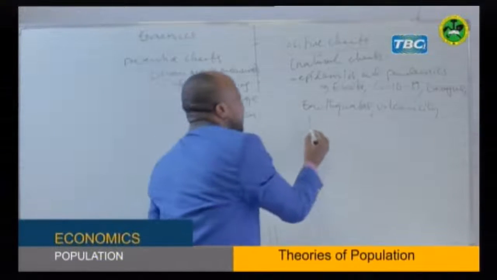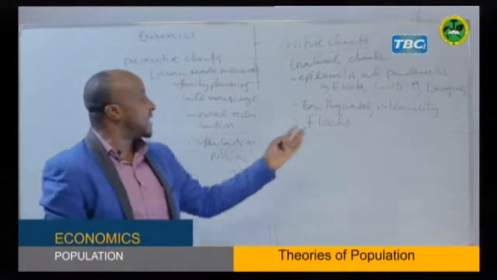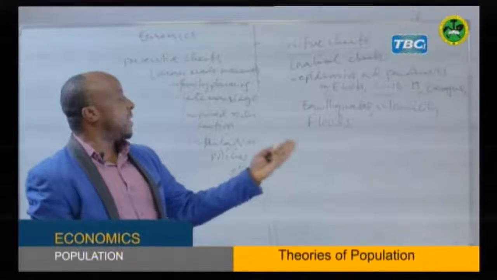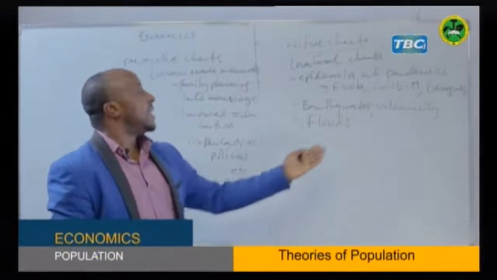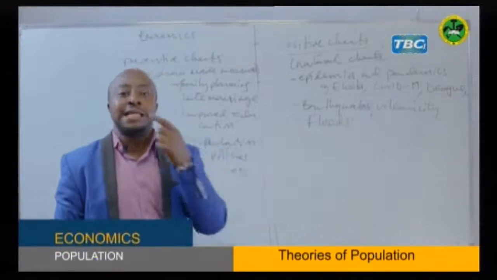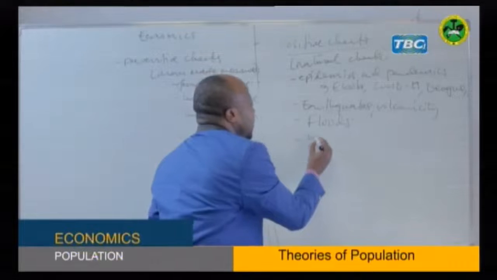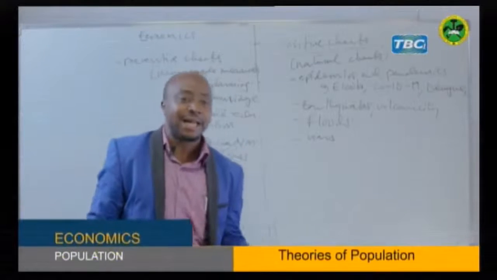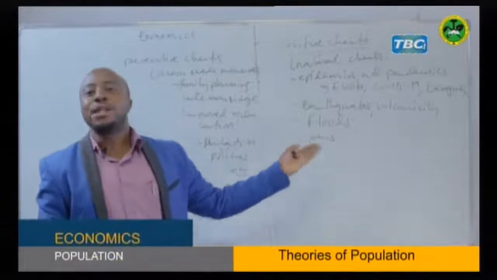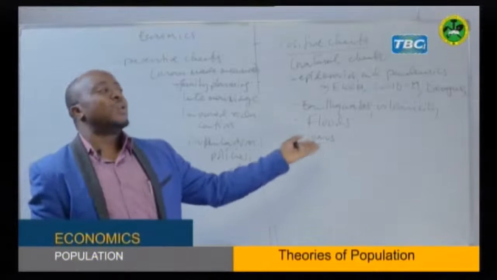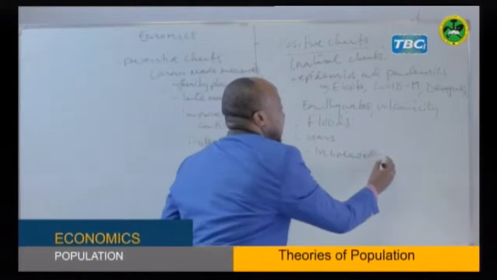We have others, like even in Tanzania, issues of floods happening. Uncontrolled floods you can find everywhere. We have cases even in Tanzania, Kilosa, this year we had those of Lindi and other places where once floods occur, like those of Jangwani and other areas, they kill a number of people. This is an indicator that it is reducing population by increasing death. Then we have the other one which is wars, uncontrolled wars, misunderstanding, civil wars between different societies. These ones are also increasing death, then reducing population. So again, it is a natural measure to control population. And we have the other one which is increased accidents.